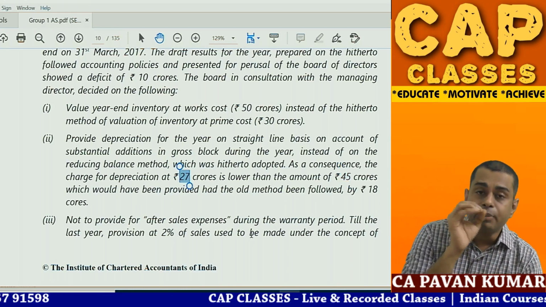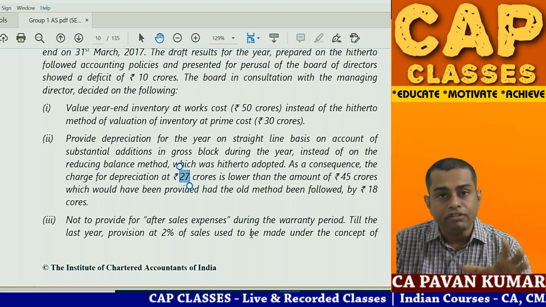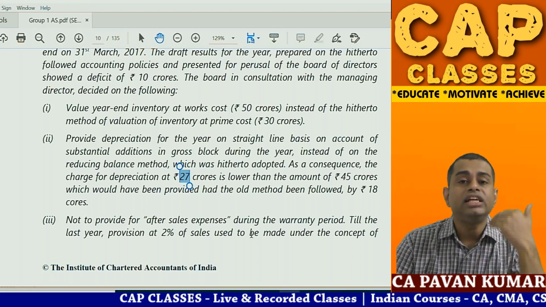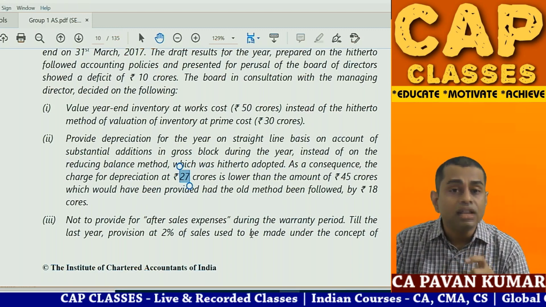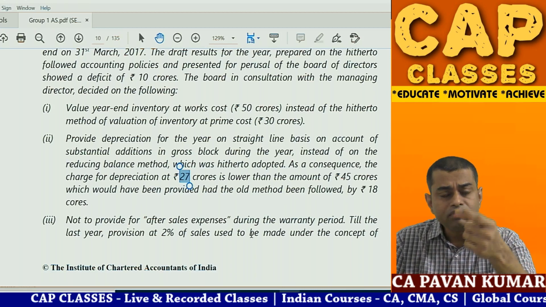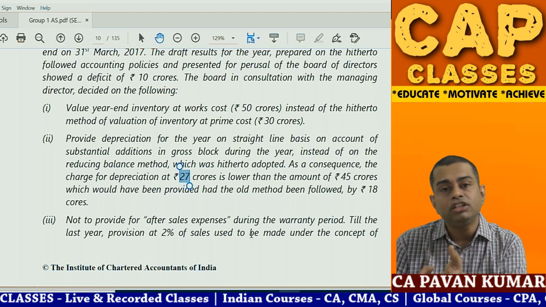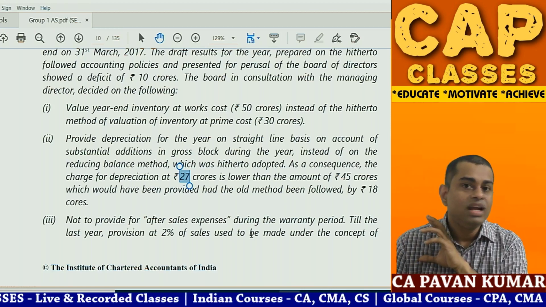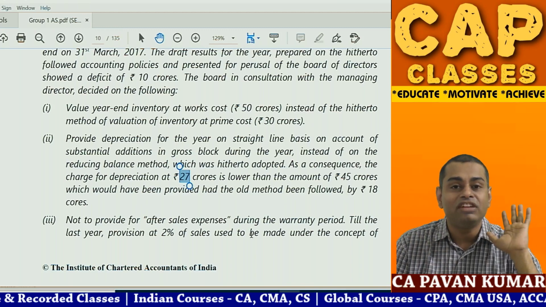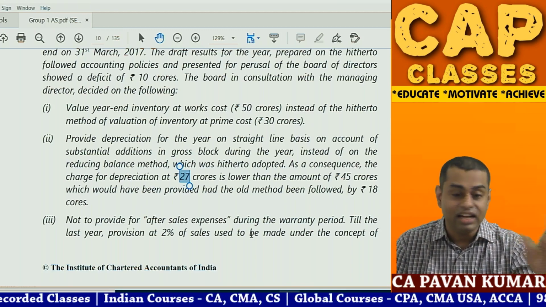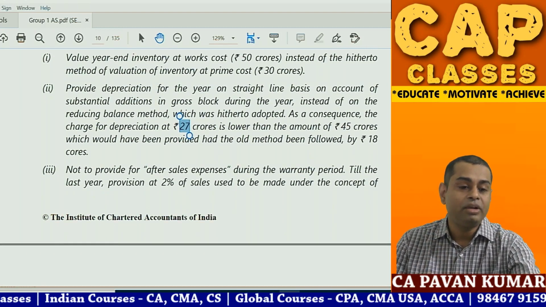Same notes you will write. Step 1. At present the company is following WDV method and the amount of depreciation is 45 crores. Now the method is changed to straight line method and the depreciation is 27 crores. Because of this change in accounting policy, the amount of profit increased by 18 crores because of decrease in depreciation. Again, I am telling you, I am not feeling good about these points, simply because they have given some projection, they are doing something, I did not like it. If I am the auditor, I would have resigned or I would have given a qualified opinion.